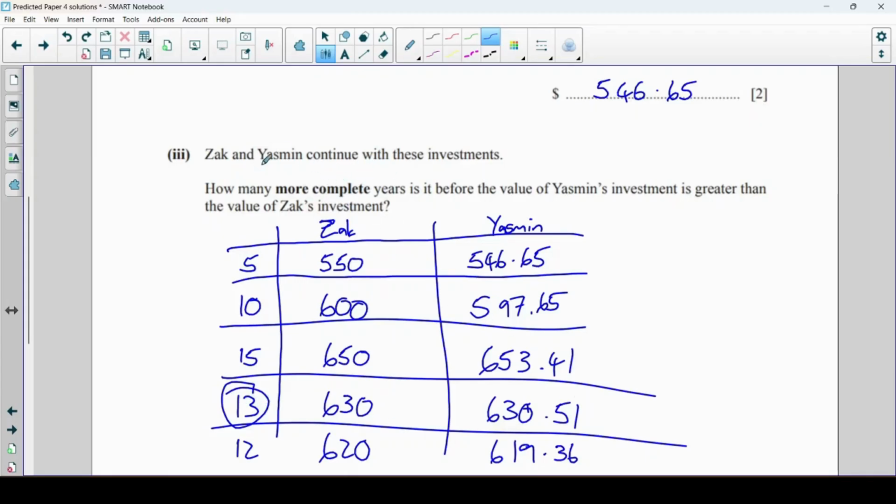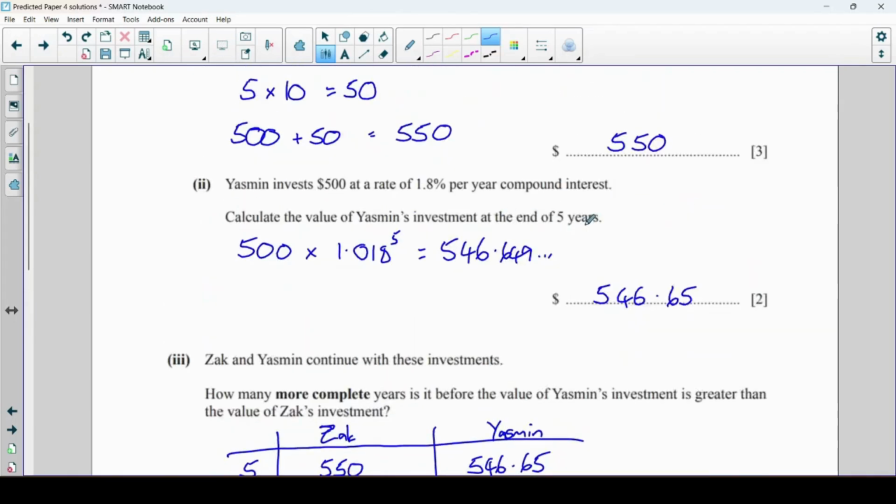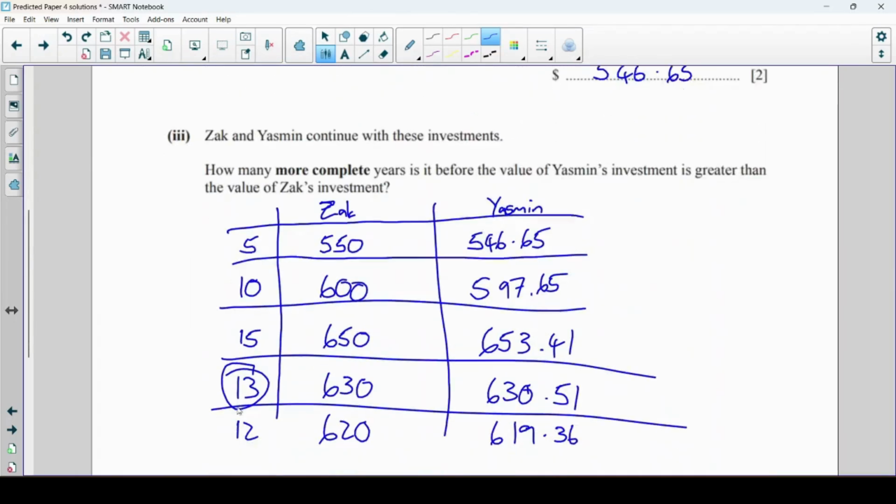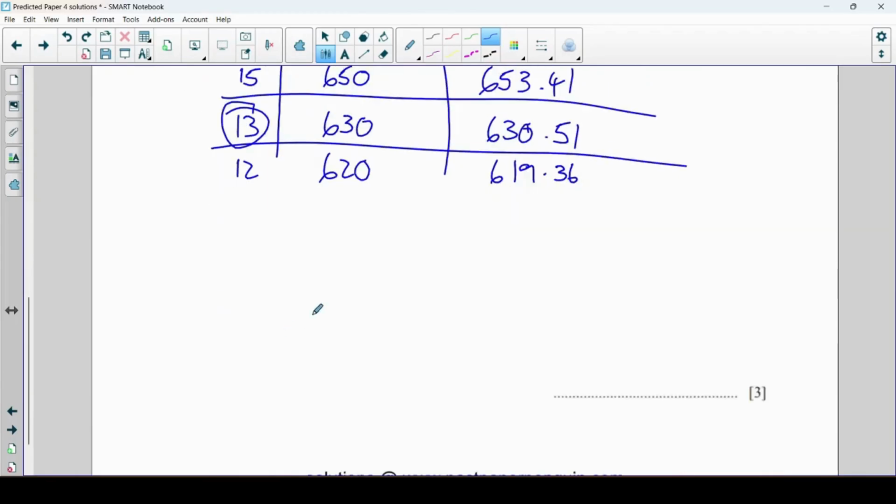Careful though, in the question it says how many more complete years. So in this question it was already at the end of 5 years, so that is 8 more complete years.